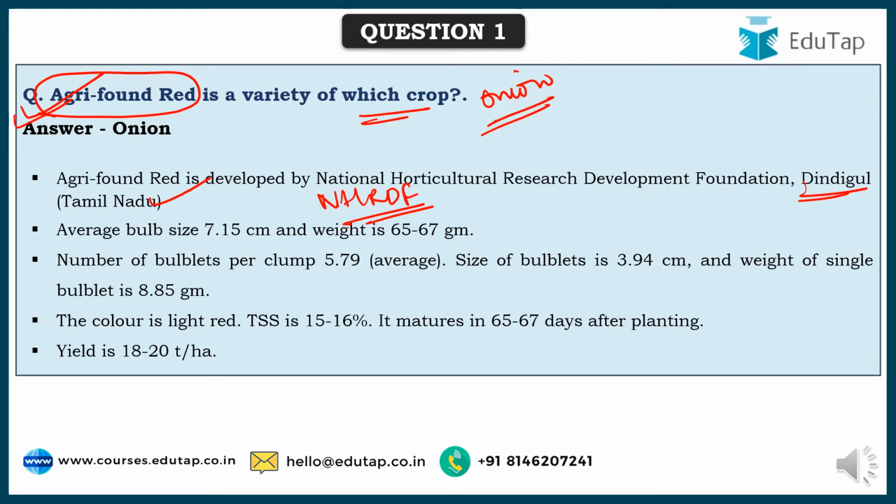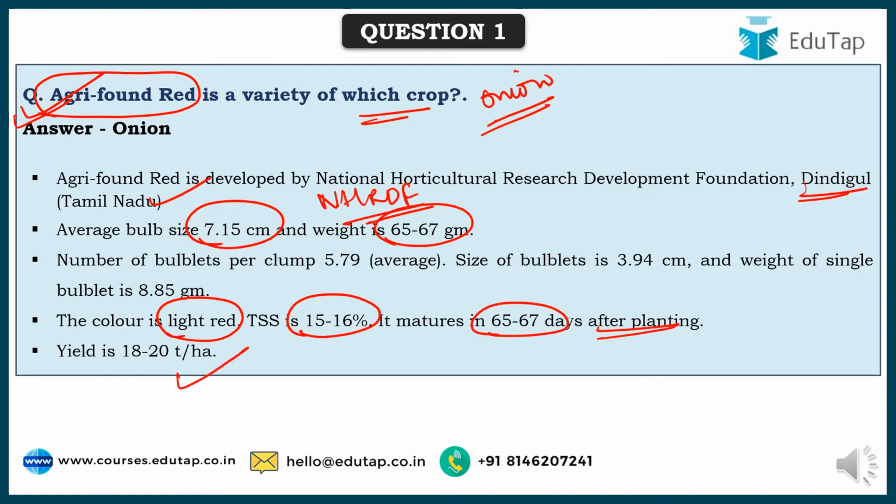The average bulb size is 7.15 centimeters, weighing 65 to 67 grams, and the speciality of this is it is light red in color and sweet in nature. It has 15 to 16% TSS, and it matures in 65 to 67 days after planting, and yield is 18 to 20 tons per hectare. And this is one of the varieties that is generally exported.